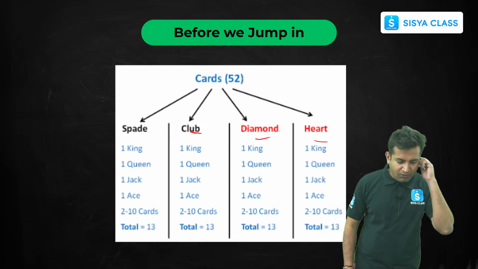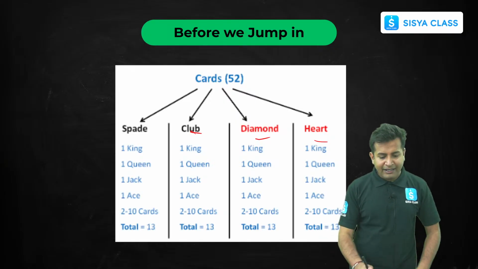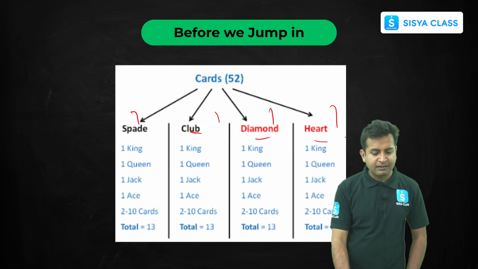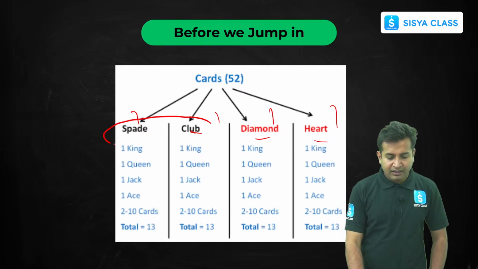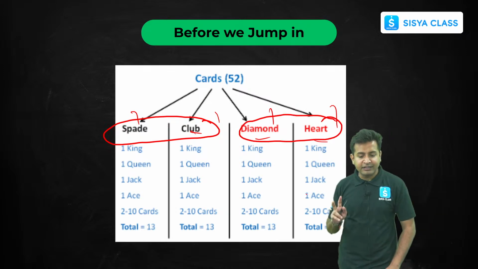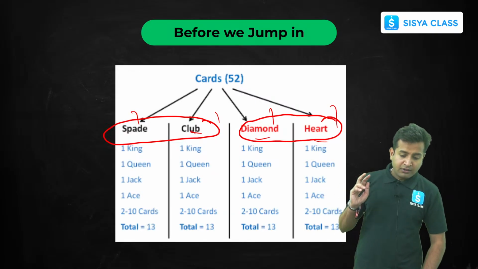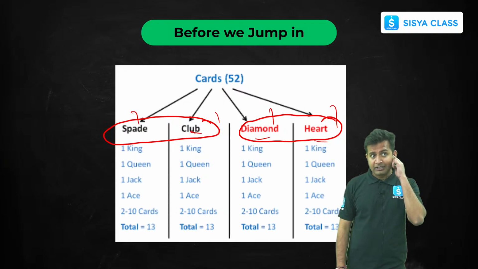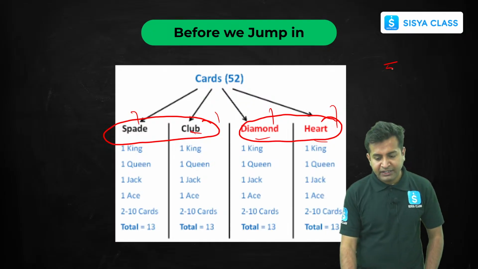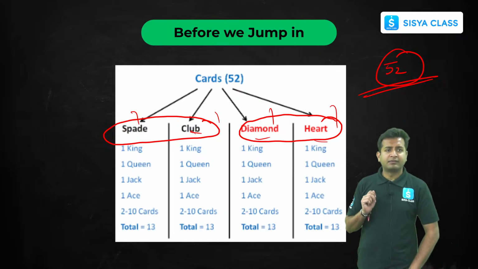Now what you all have to observe is that in spade we have 13 cards, in club 13 cards, diamond 13 cards, heart 13 cards. So two groups are black, two groups are red. Clear? So how many red kings are there? 2. How many red queens are there? 2. How many red jacks are there? 2. How many red aces are there? 2. Clear? Same goes with the black ones. So a total of 52 cards are there. Clear? Understood? I hope this is very, very clear.